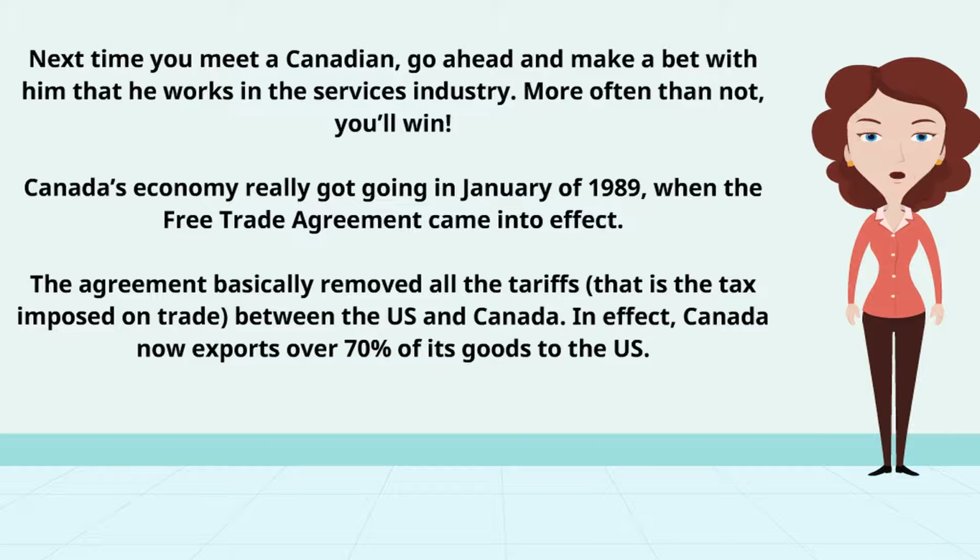Canada's economy really got going in January of 1989, when the Free Trade Agreement came into effect. The agreement basically removed all the tariffs, that is the tax imposed on trade, between the US and Canada. In effect, Canada now exports over 70% of its goods to the US.